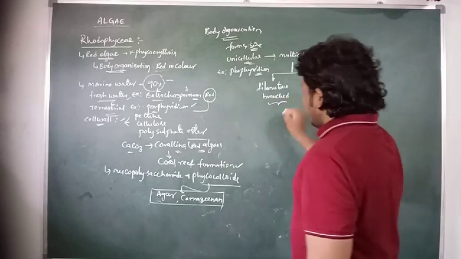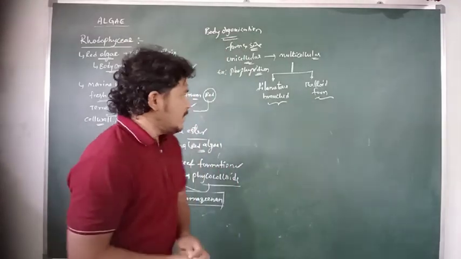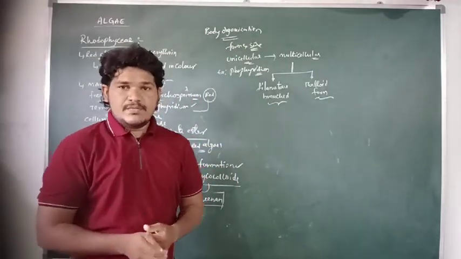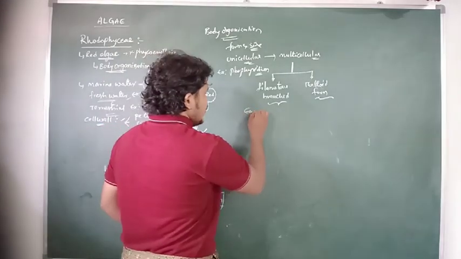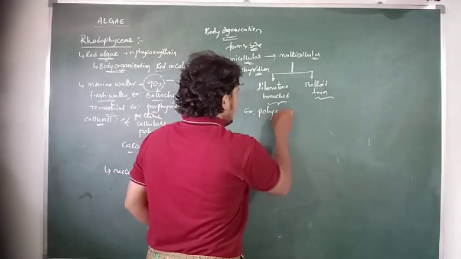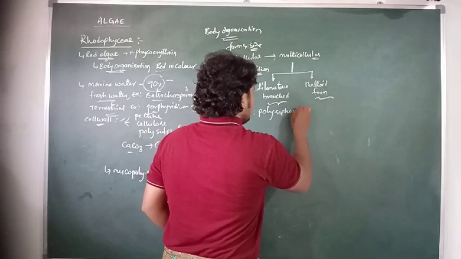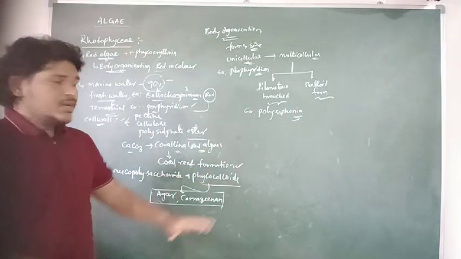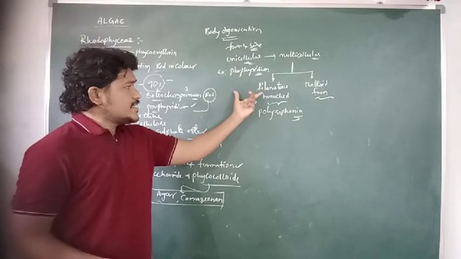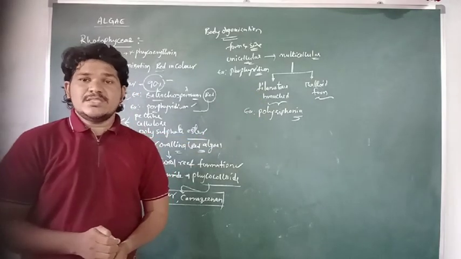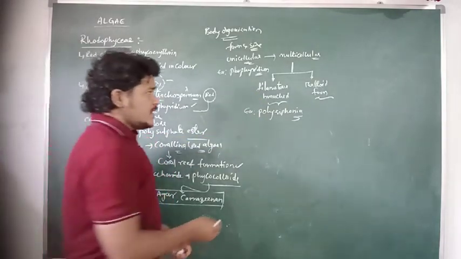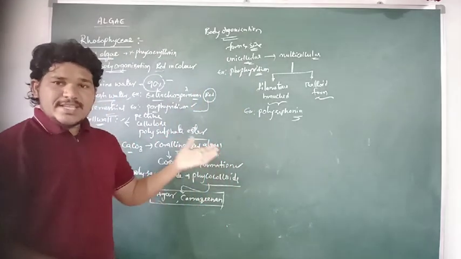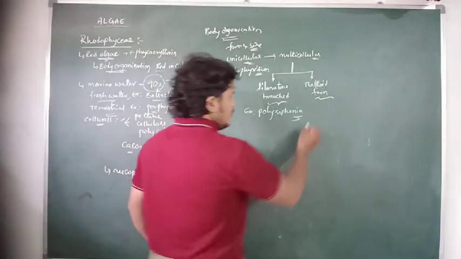Which species of red algae exhibit a filamentous branched type? For example, Polysiphonia is a species of red algae with a filamentous branched body organization. And the thalloid form of the body organization is exhibited by Porphyra.